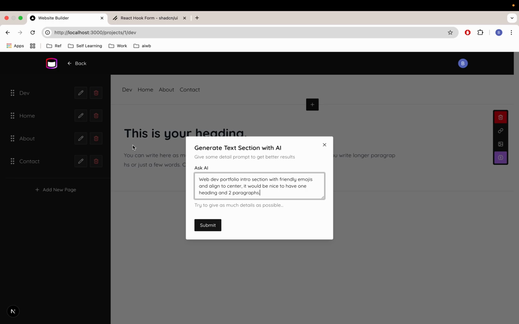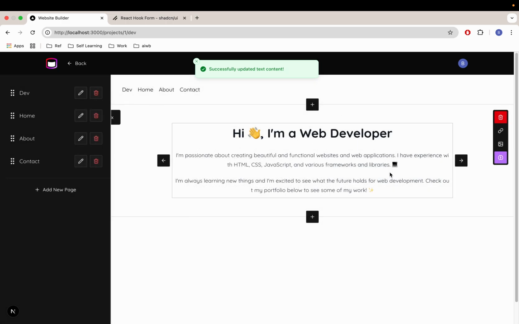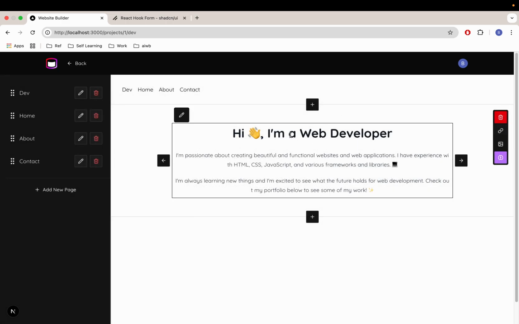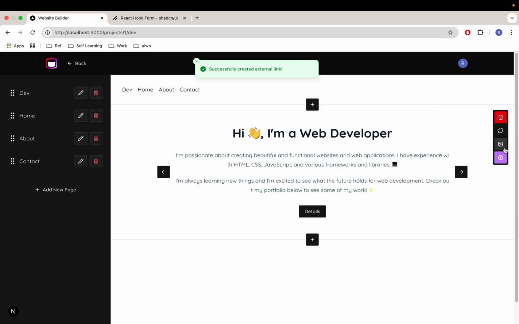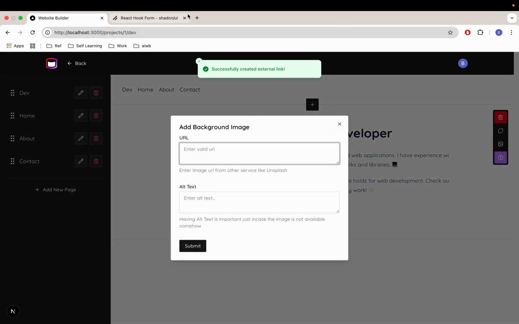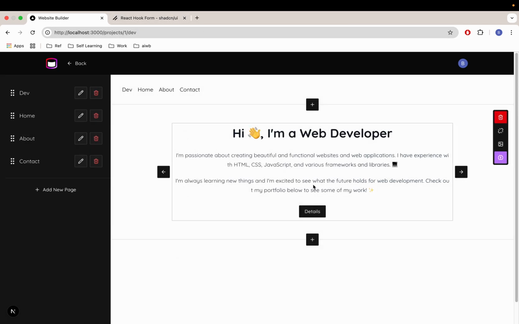Okay, so let's take a look in the text section here. Oh, boom. They are gonna give you some starting point and then you can make some minor adjustment, right? It's saying, hi, I'm a web developer. I'm passionate about creating beautiful functional websites and web applications, and so on. Right, and then you can add a link from here and then add background if you want to, right? So there are tons of features we can use, including the AI we just created.